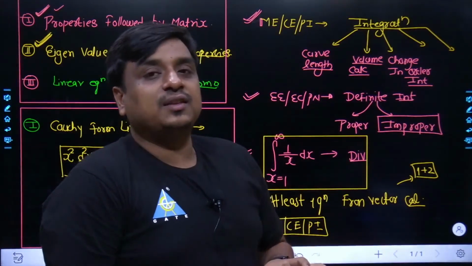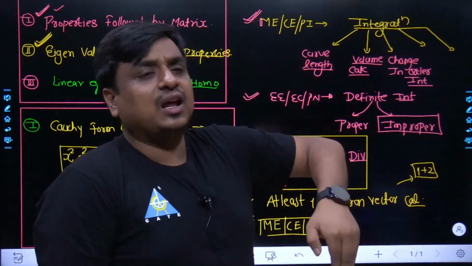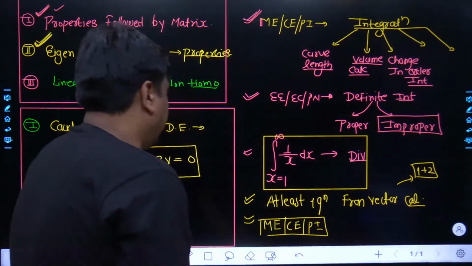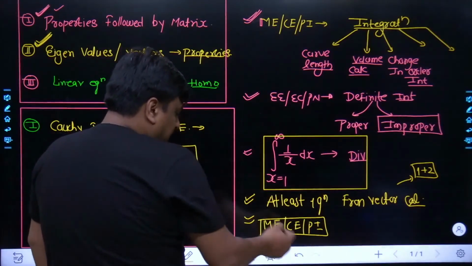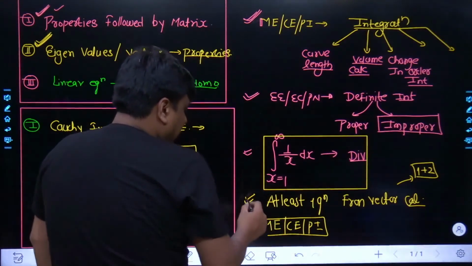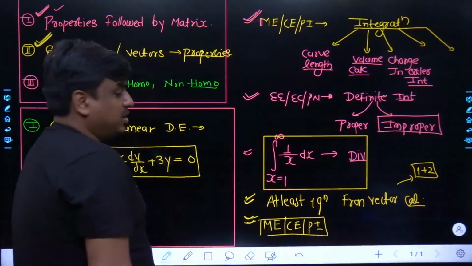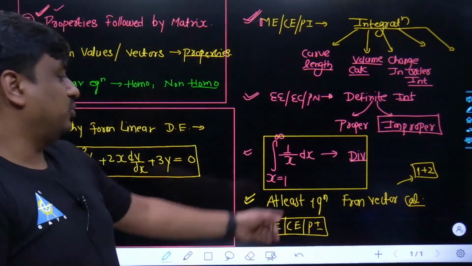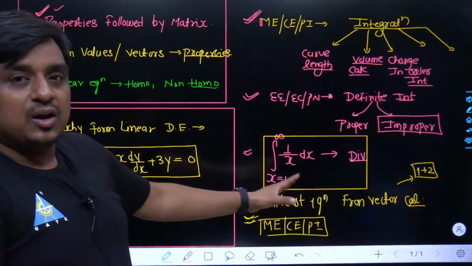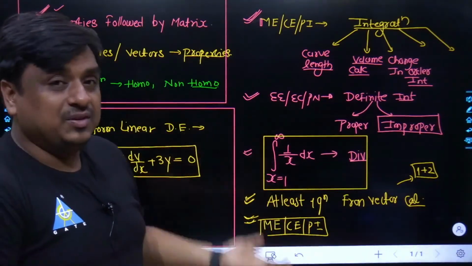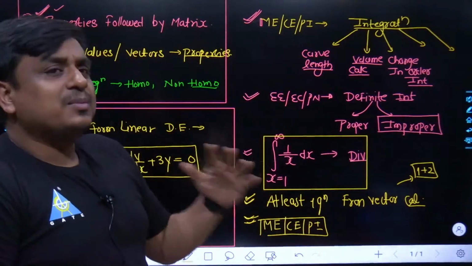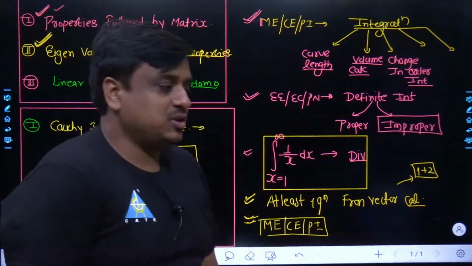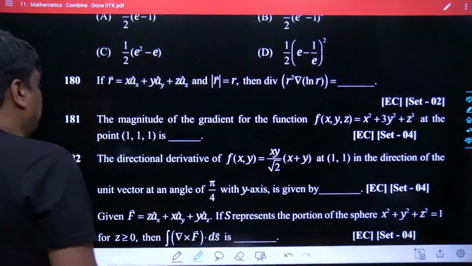Gradient of a certain scalar quantity for a given scalar function at a certain point. So what I'm saying, for the mechanical, civil and production, it would be just merely a piece of cake. But for the electrical, electronics and instrumentation, they had to put a lot of effort on this topic. Otherwise, they may lose probably 1 question, and that has been seen year by year. This had been the situation.